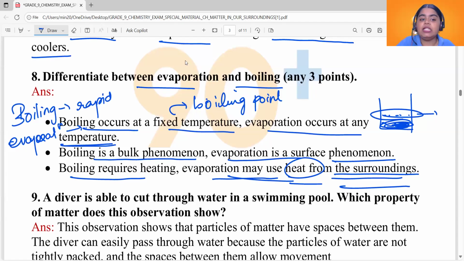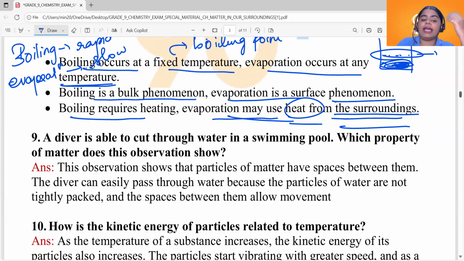It depends on different conditions as we talked about: temperature, humidity, wind speed, surface area. So these are the differences between evaporation and boiling.